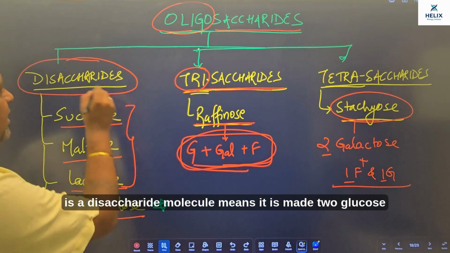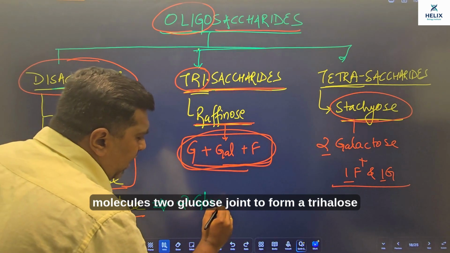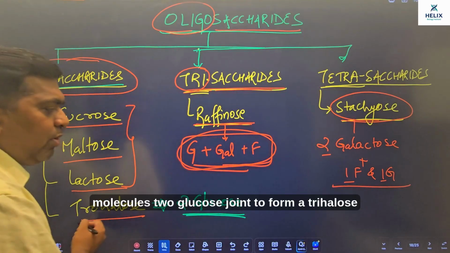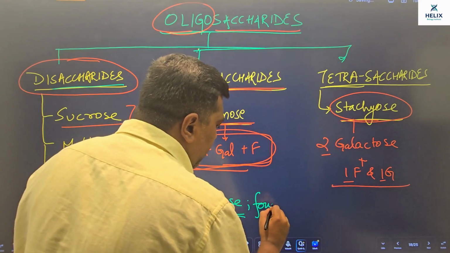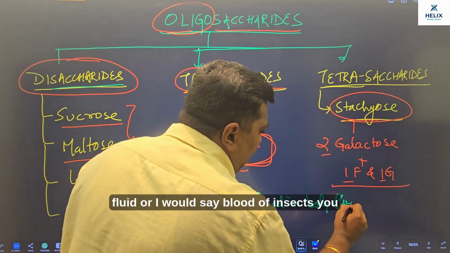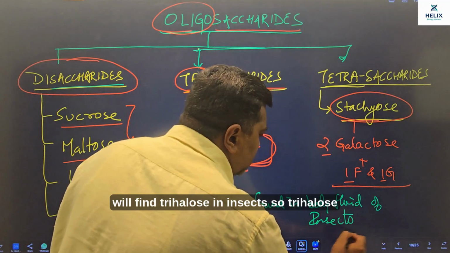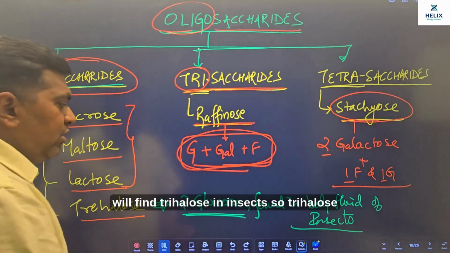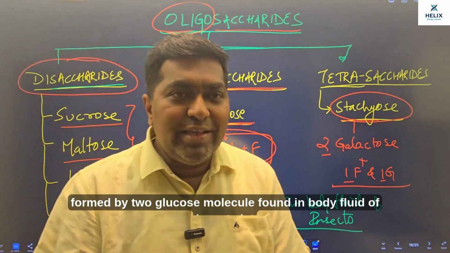this is a disaccharide molecule, that is, it is made of 2 glucose molecules, 2 glucose joined to form trehalose, and it is found in body fluid, or I would say blood, of insects. You will find trehalose in insects. So trehalose is formed by 2 glucose molecules and found in body fluid of insects.